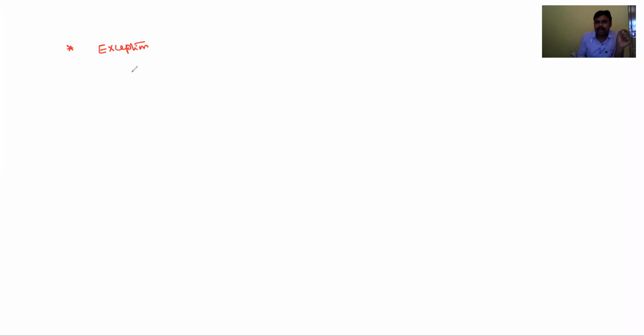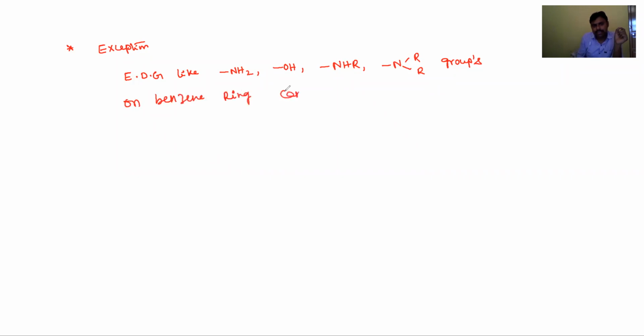For example, electron donating groups like NH2, OH, NHR or NR2 on the benzene ring cannot undergo Friedel-Crafts reactions.